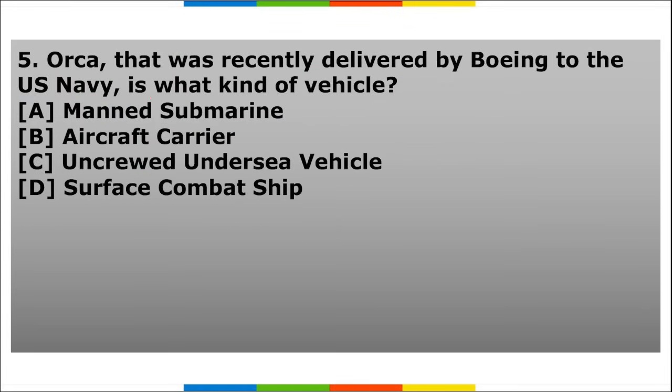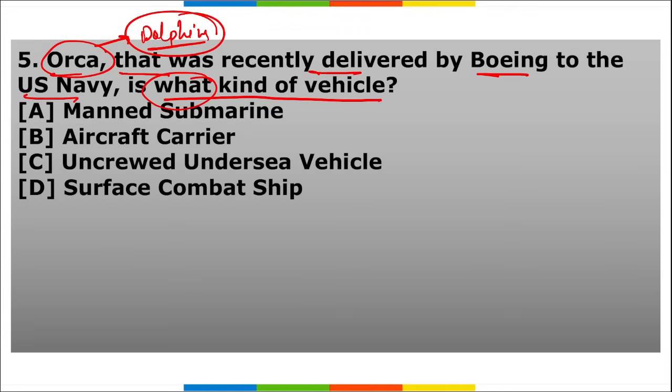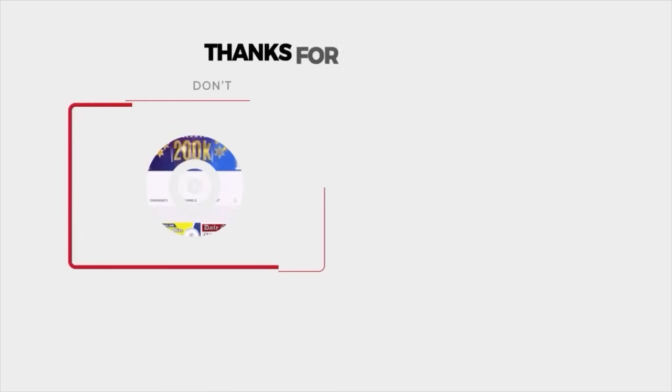Fifth, Orca, that was recently delivered by Boeing to the US Navy, is a kind of vehicle. What kind of vehicle? Just remember, orcas are basically a kind of dolphin, and on the basis of this, a new kind of vehicle was named Orca. The question asked is, what kind of vehicle was delivered by Boeing to the US Navy? So these are your 5 homework questions, friends, and I need to see maximum participation from all the students watching this video. That's all for the day, friends.